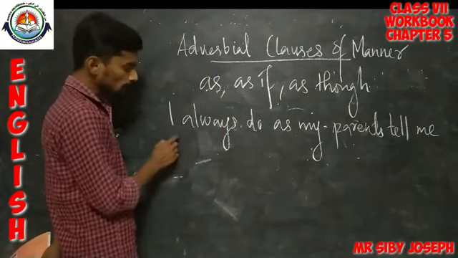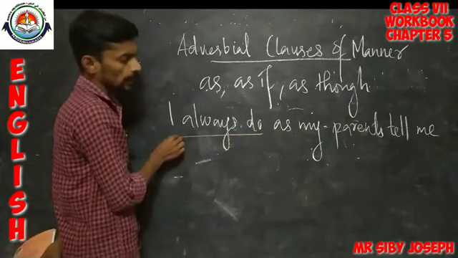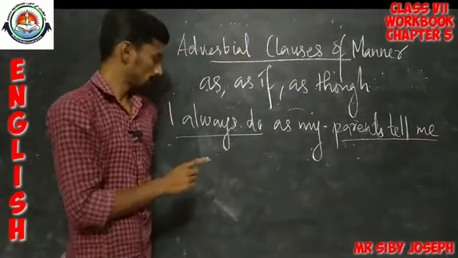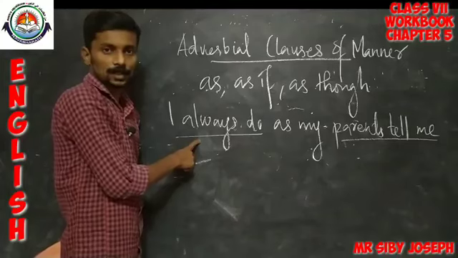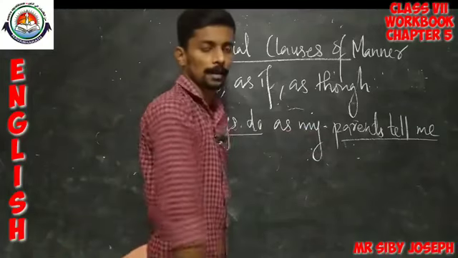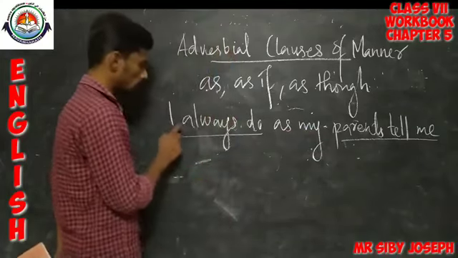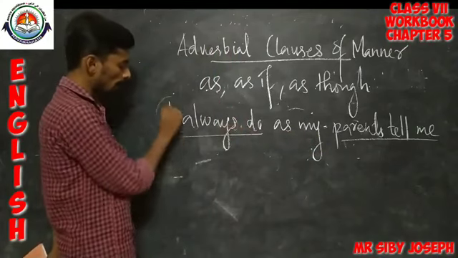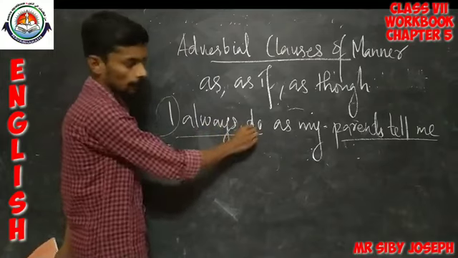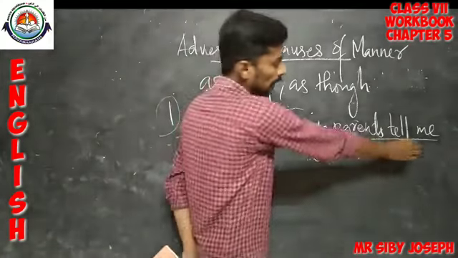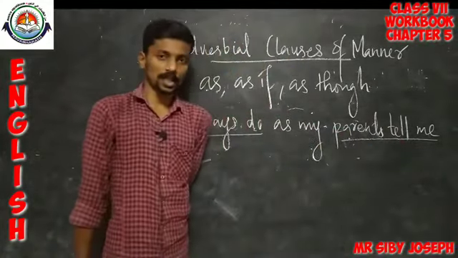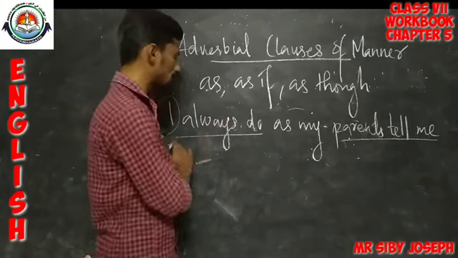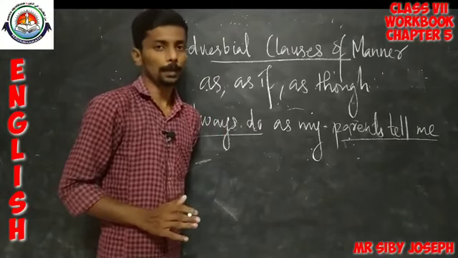Here, "I always do" and "parents tell me" are two clauses. "I always do" is the main clause and "parents tell me" is the subordinate clause. In both we can find a subject and a verb. That is what I mentioned, that a clause has a subject and verb in it.